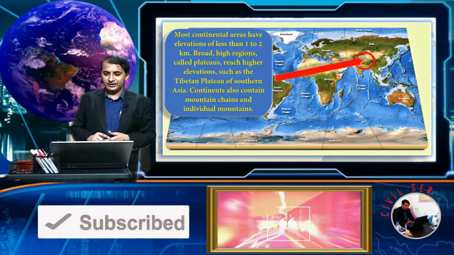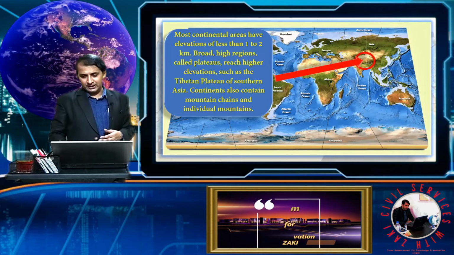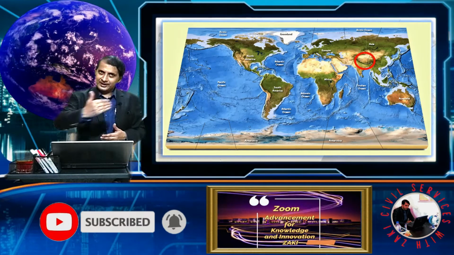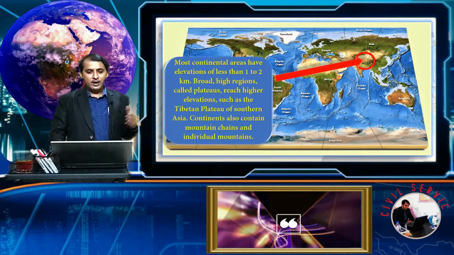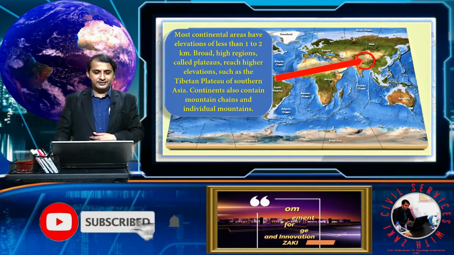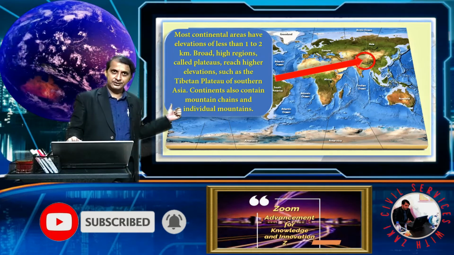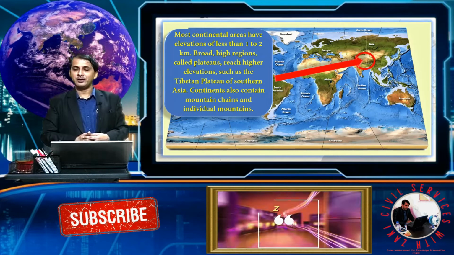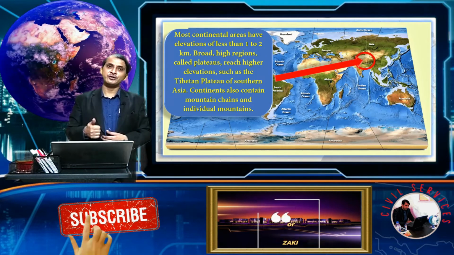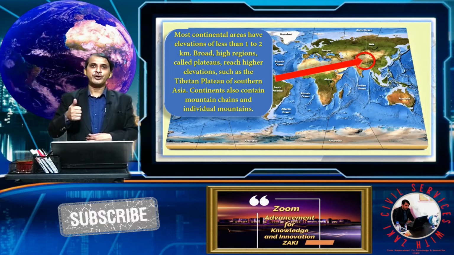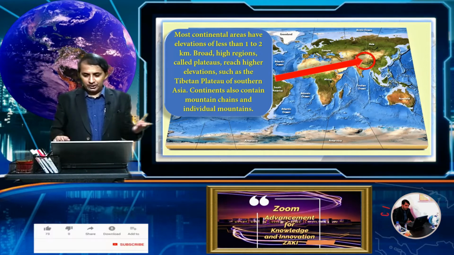The continent also contains the Himalayan range, the great Himalayas. It also contains a mountain range and individual mountains such as Mount Everest, the highest point of our earth, at 8,849 meters.